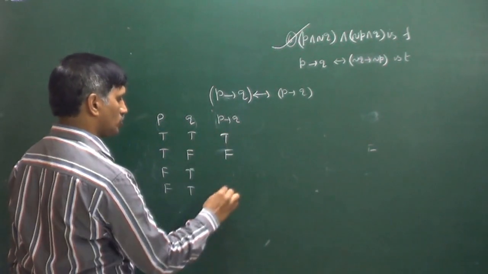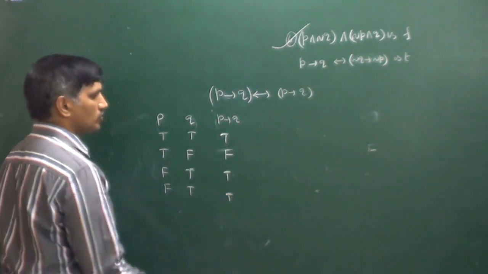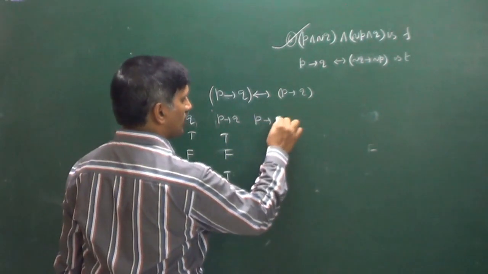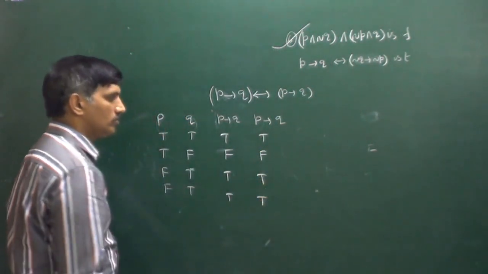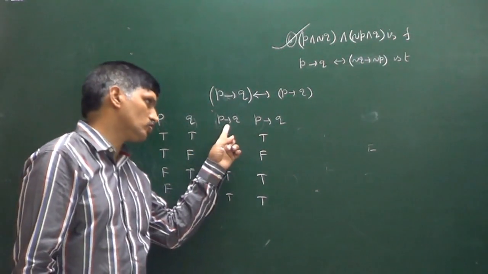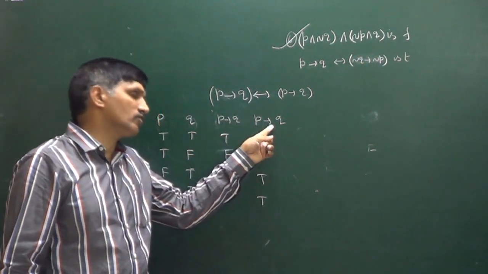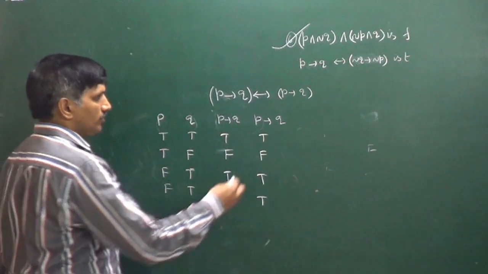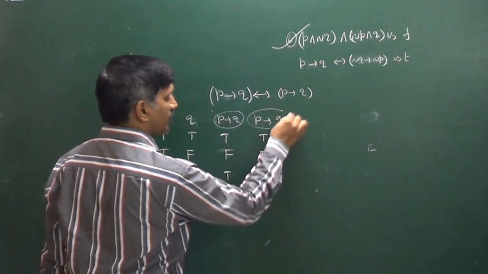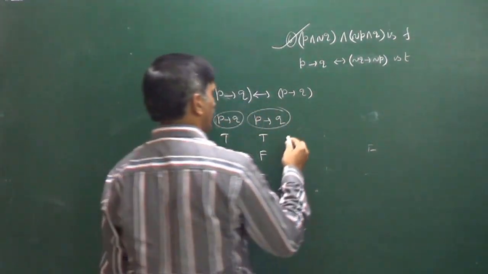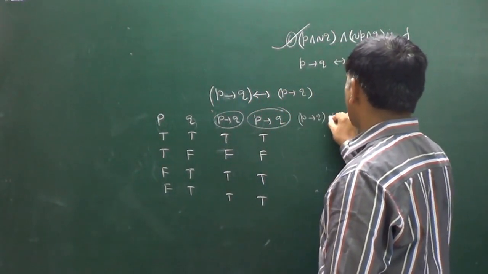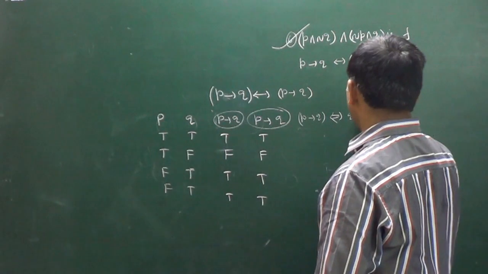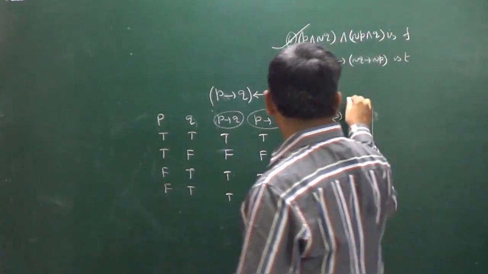Again P implies Q we write: true, false, true, true. Between these two, if and only if is there, that means P implies Q if and only if Q implies P. Tell me now.